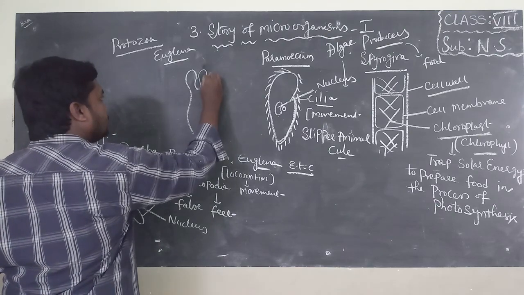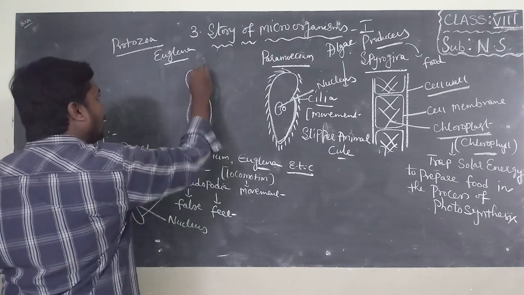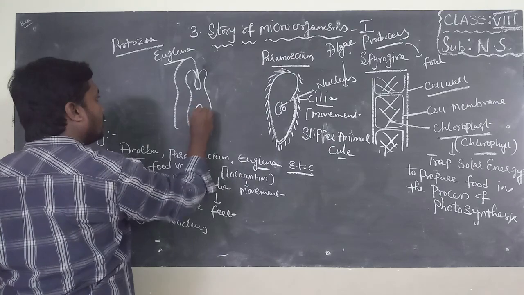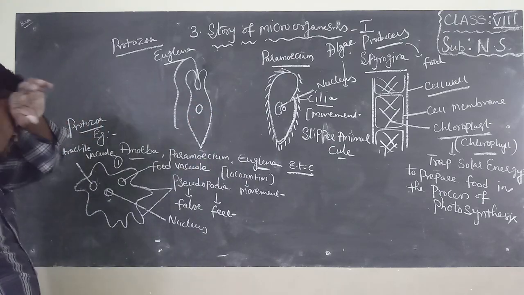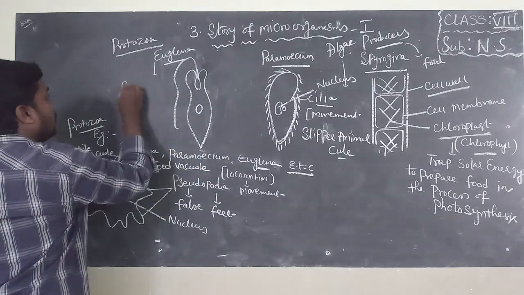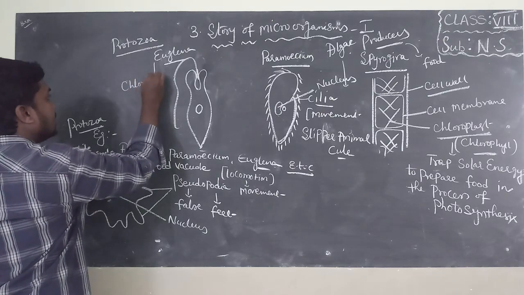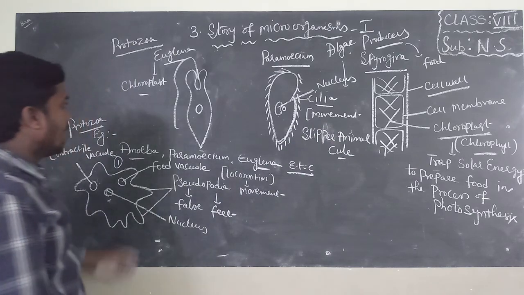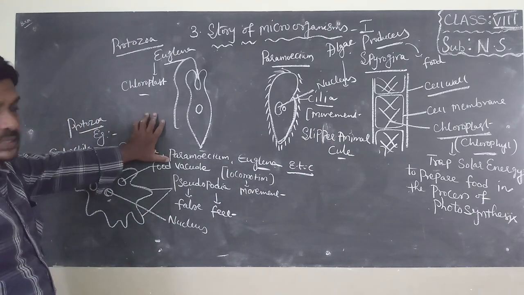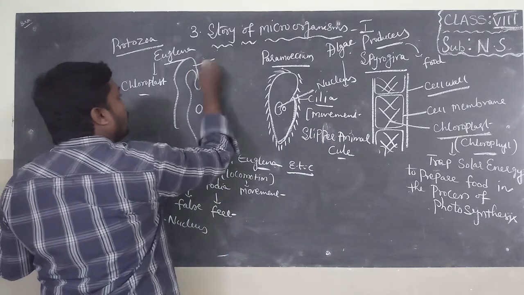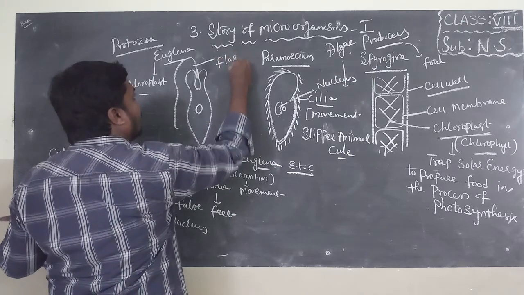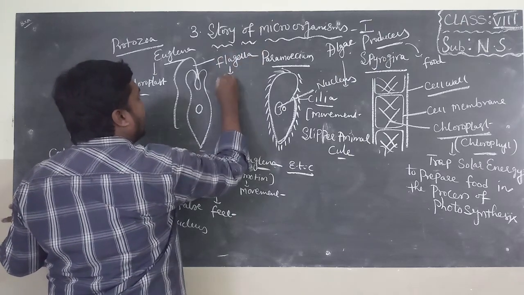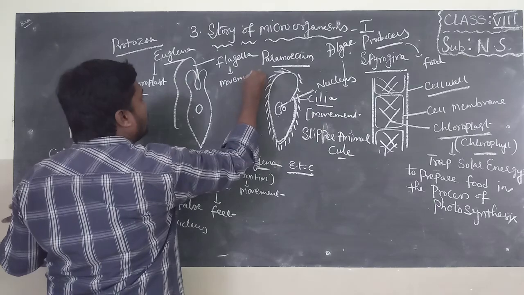This is euglena. Do you know, children? This euglena has chloroplast like Spirogyra. They also perform photosynthesis. They have a small hair-like structure called flagella, which is helpful for movement.